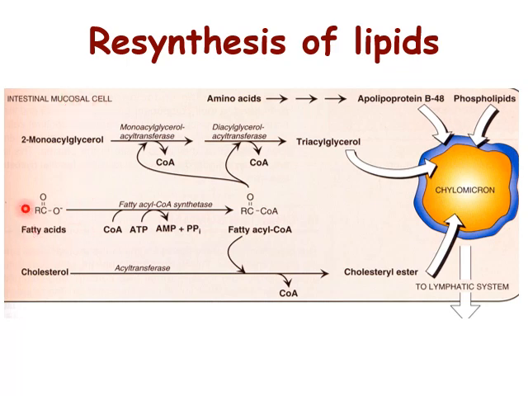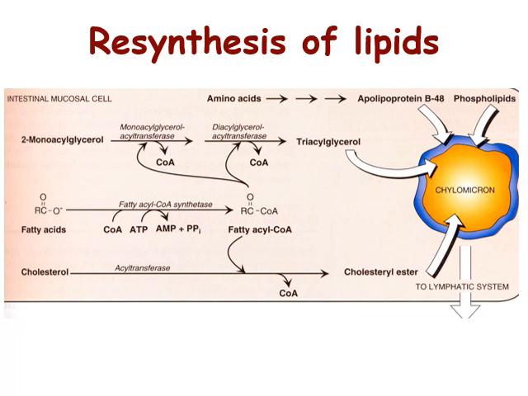First, there is activation of the fatty acid with coenzyme A to form fatty acyl coenzyme A by the enzyme fatty acyl coenzyme A synthetase, which combines with 2-monoacyl glycerol twice to form triacylglycerol by the enzymes monoacyl glycerol acyl transferase and diacyl glycerol acyl transferase. And this fatty acyl coenzyme A combines with cholesterol by acyl transferase to form cholesterol ester.